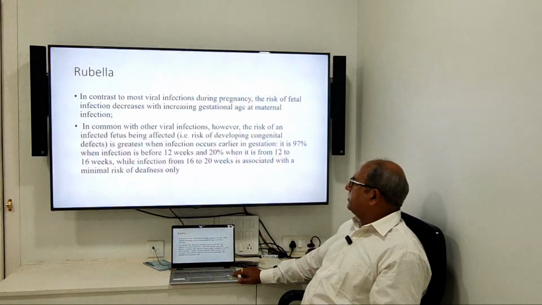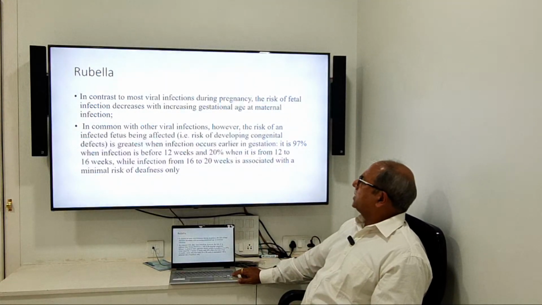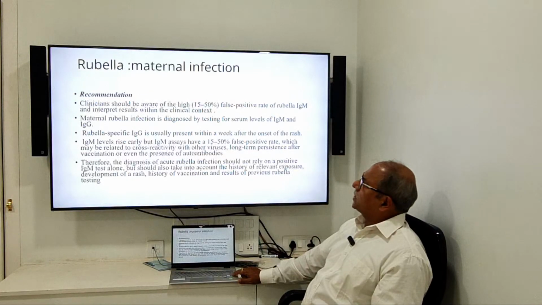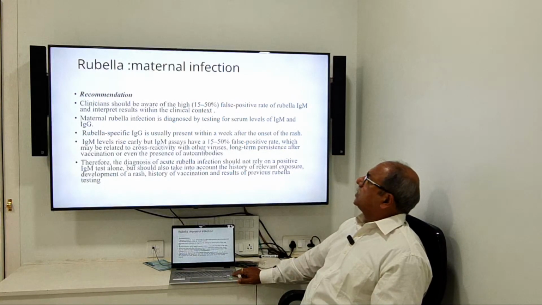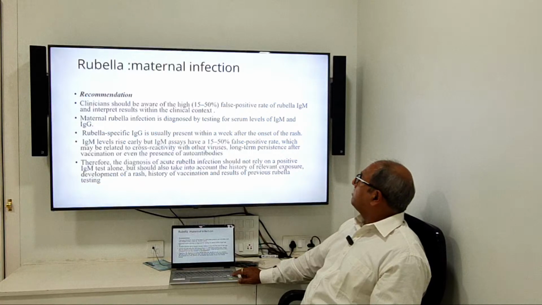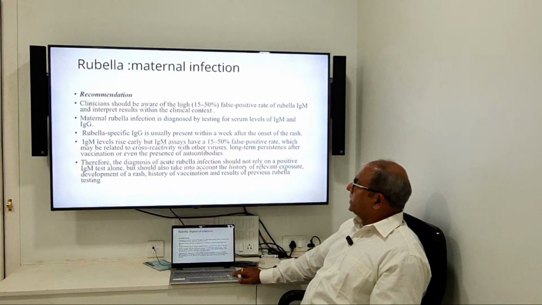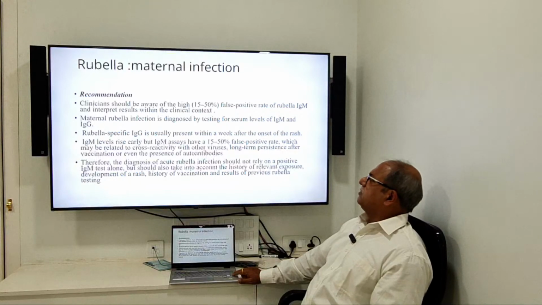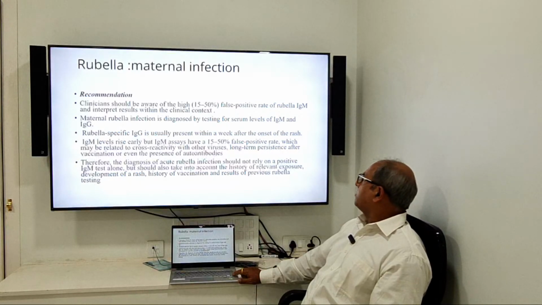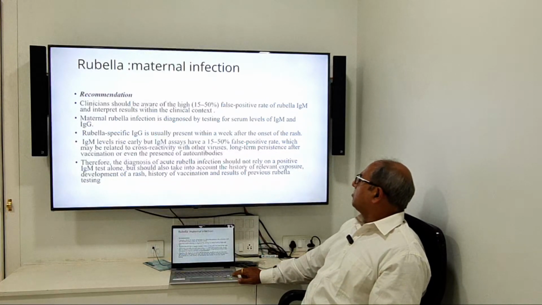There are multiple defects in rubella, but when it happens and it is confirmed, then the clinician should be aware of the high false positive rate of rubella IgM and interpret the result with clinical context. Maternal rubella infection is diagnosed by testing serum levels of IgM and IgG. Rubella specific IgG is usually present within a week after onset of rash. IgM level rises, but IgM assays have a false positive rate.